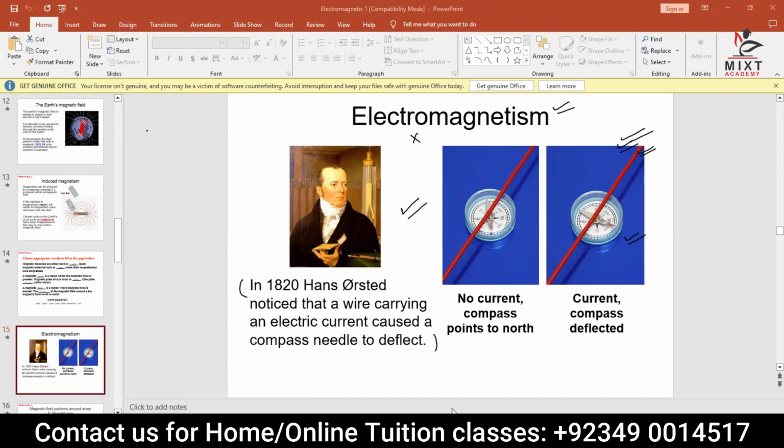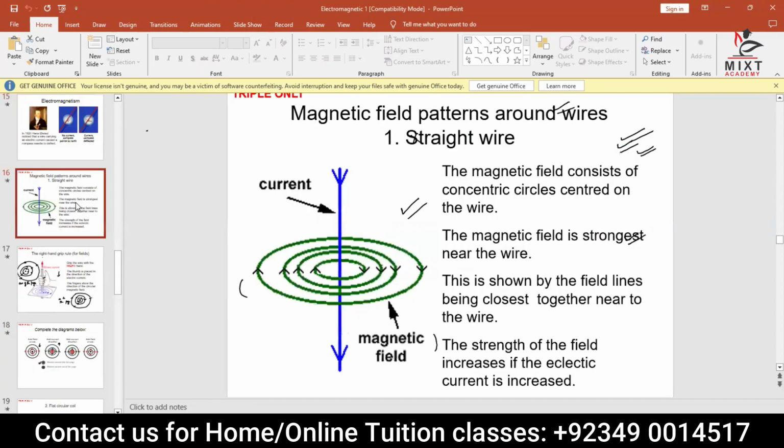And he says that thing is called electromagnetism. It means that once the current passes through the wire, magnetism is produced around the wire and it becomes an electromagnet. That particular phenomenon is called electromagnetism. I was asking you to write it. So can you write it quickly? Ibrahim, you too?